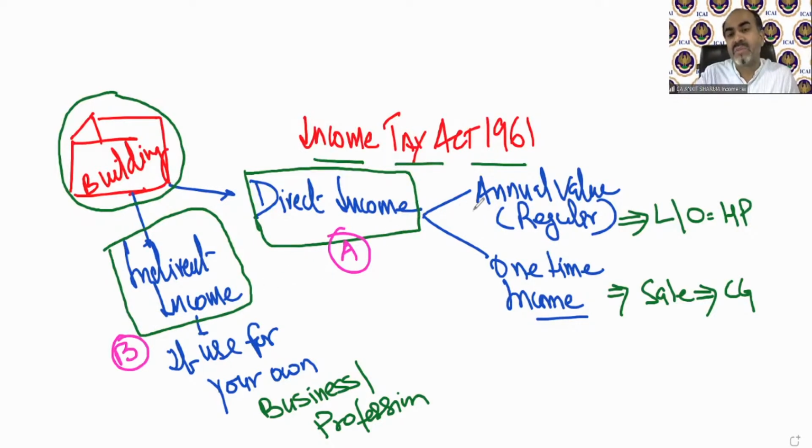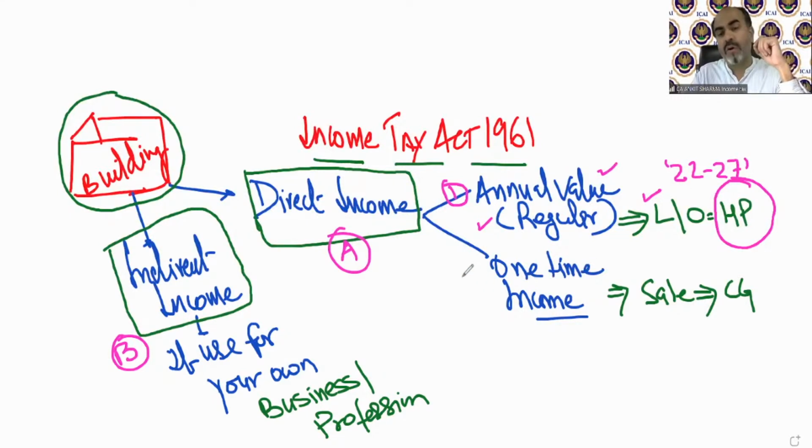Direct income is the annual value. Annual value means what we earn annually, on a regular basis. It is a kind of rental income. If your property is let out, then you will earn a regular income annually. Every year you will earn some rent. That is the rental income which is going to be taxable under the head income from house property. So the chapter we are covering, sections 22 to 27, will cover this kind of income in our head.